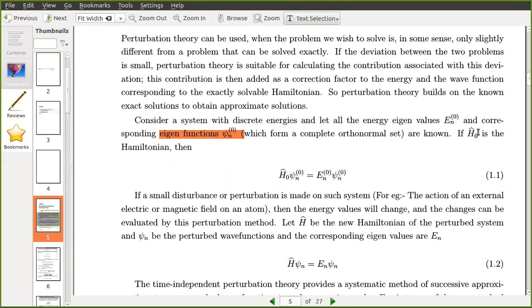And H0, the Hamiltonian, is also known. So we can write the Schrodinger equation as H0 psi n of 0 equals En of 0 psi n of 0. This is the Schrodinger equation for the unperturbed system. Everything in this equation is well defined and well known to us.